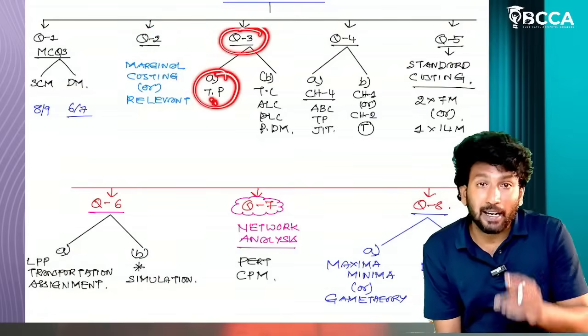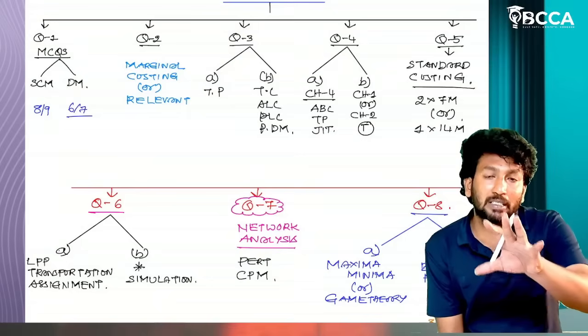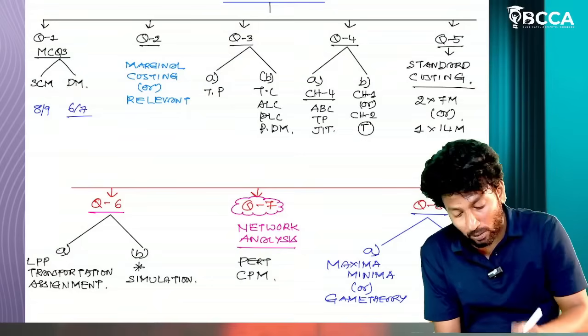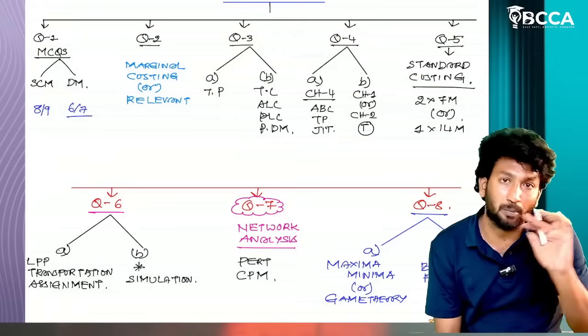Question number 3A, transfer pricing, a sure-short question. Maximum 4 or 5 models are there, sir. If you learn those models, you can write this question. Sure-short 7-mark question.